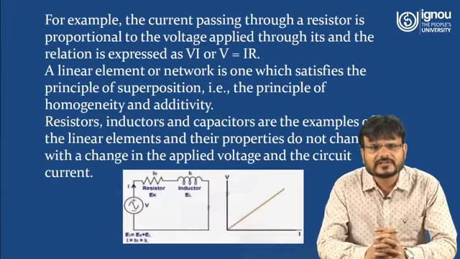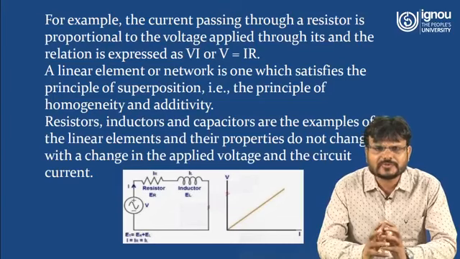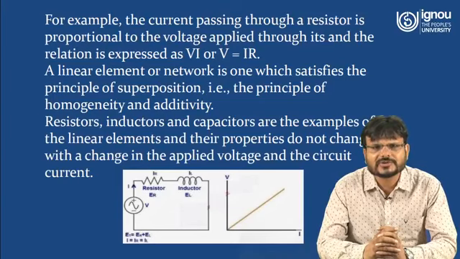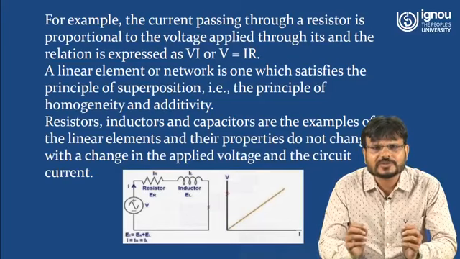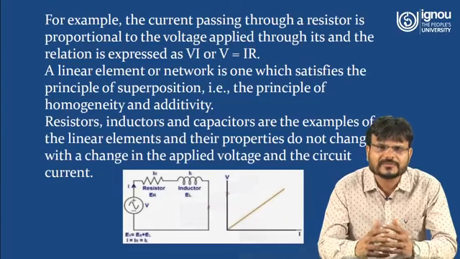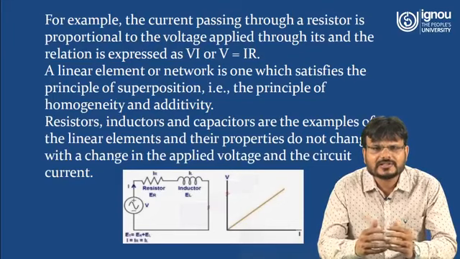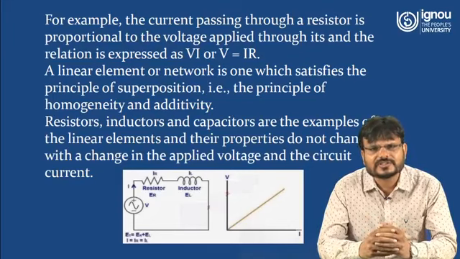For example, the current passing through a resistor is proportional to the voltage applied across it, and the relation can be denoted as V is equal to IR. If any current is flowing through the resistance, there will be some voltage drop. So due to the current flowing through the resistor, the voltage is equal to what? V is equal to IR.